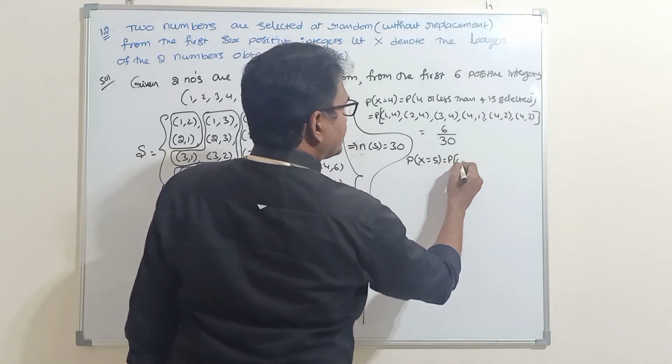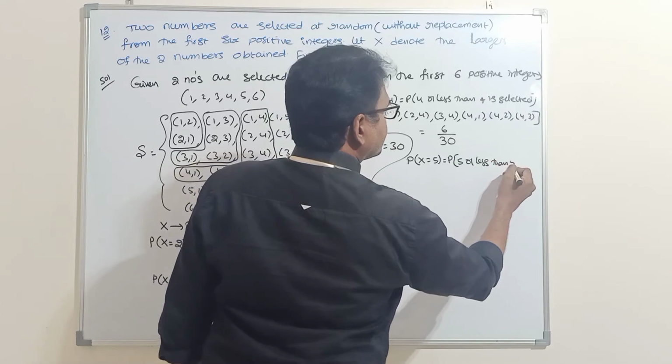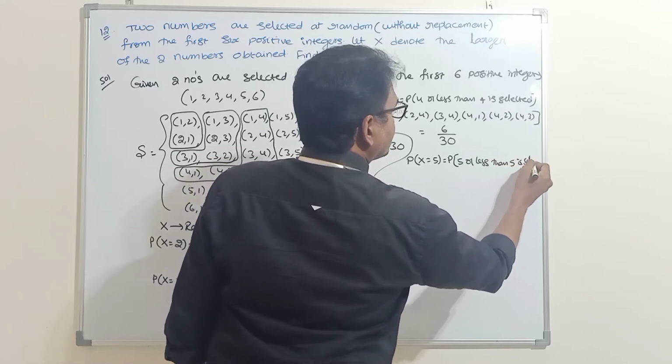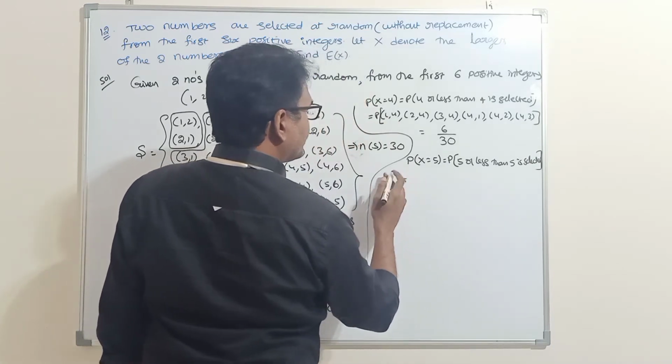Next, probability of X equal to 5. That means the probability that 5 or a number less than 5 is selected. So how many sample points are there?